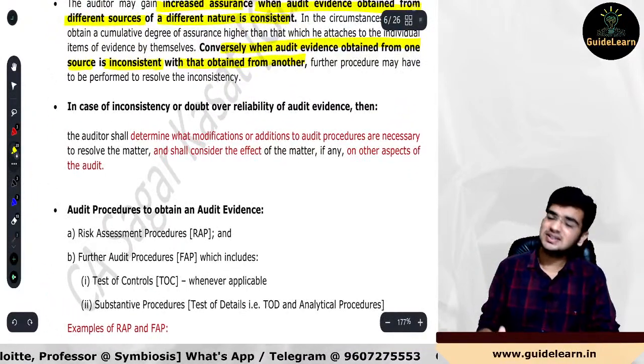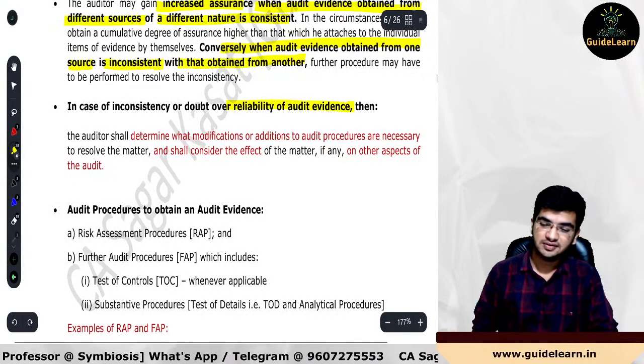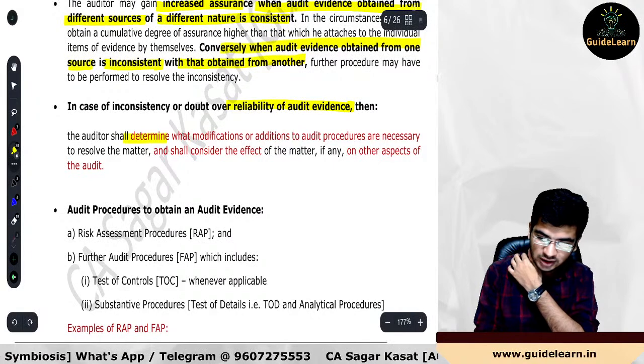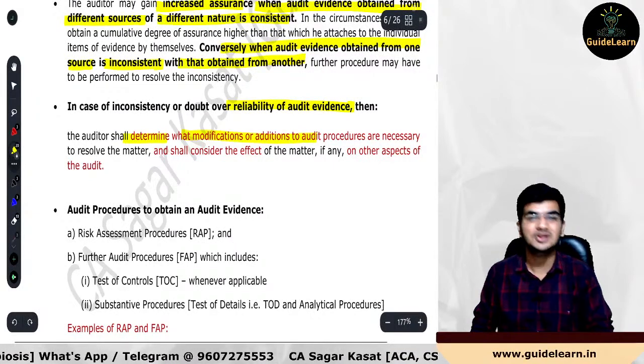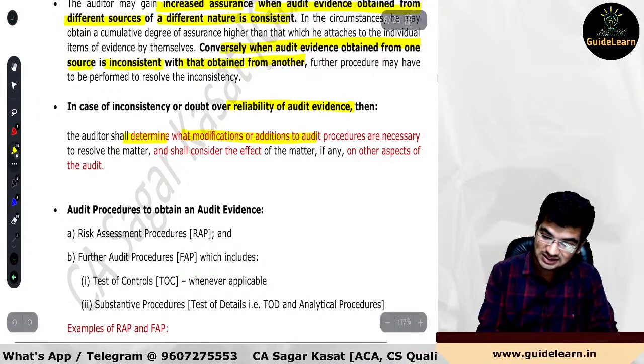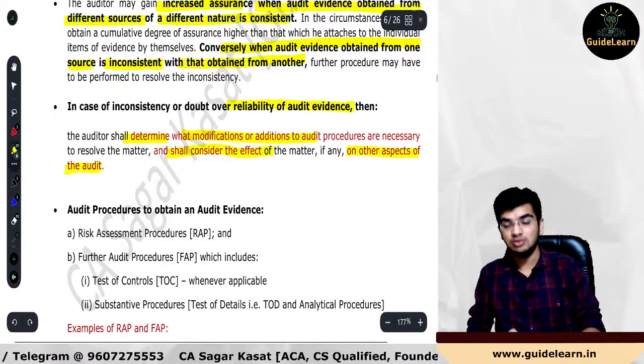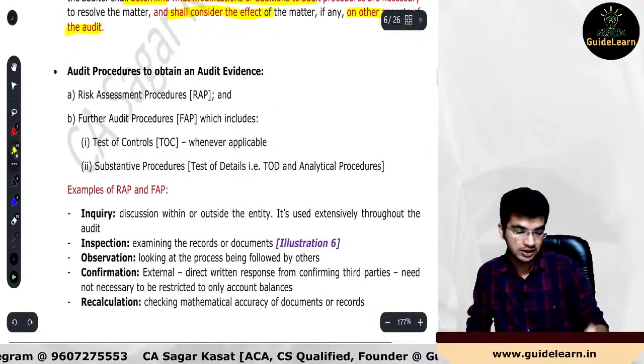If there is any inconsistency or doubt over the reliability of audit evidence, then what shall be the auditor's duty? The auditor shall determine what modifications and additions to the audit procedures are required. Then consider the effect of that particular matter on the other aspects of the audit as well, and make the corresponding changes in your audit.